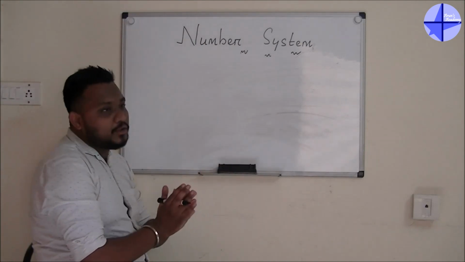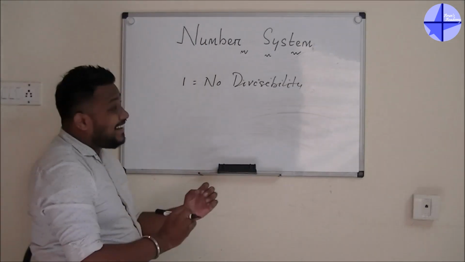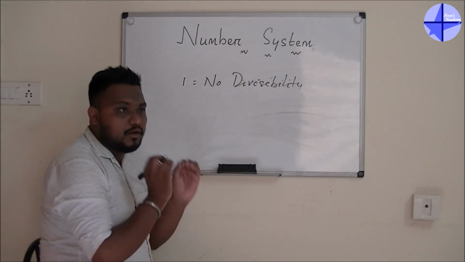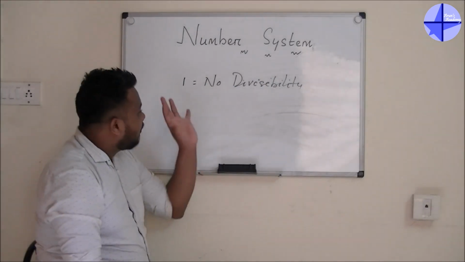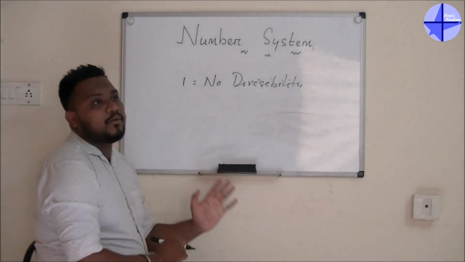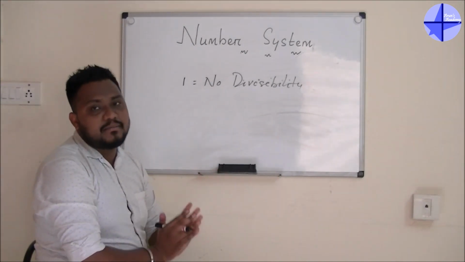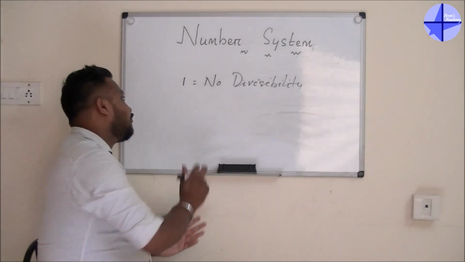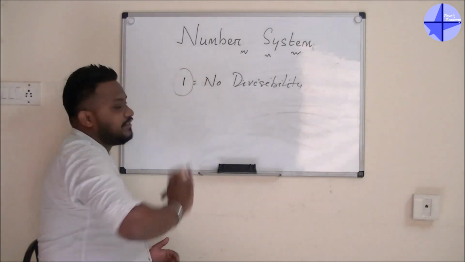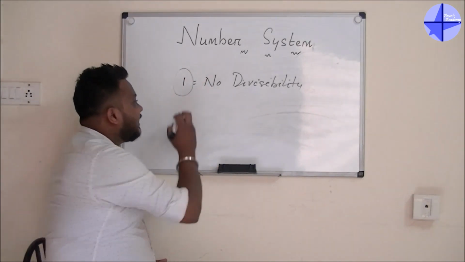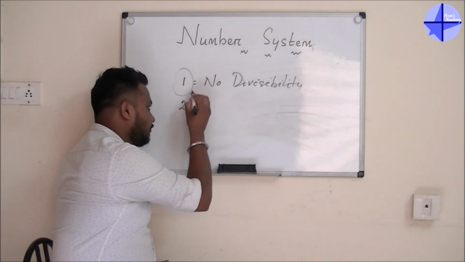The divisibility rule, starting with 1. Whatever number you take, that number divided by 1 is 100% possible. It means it's completely divisible by each and every number. So for 1, there is no divisibility check. Now we'll go for the next number, that is 2.